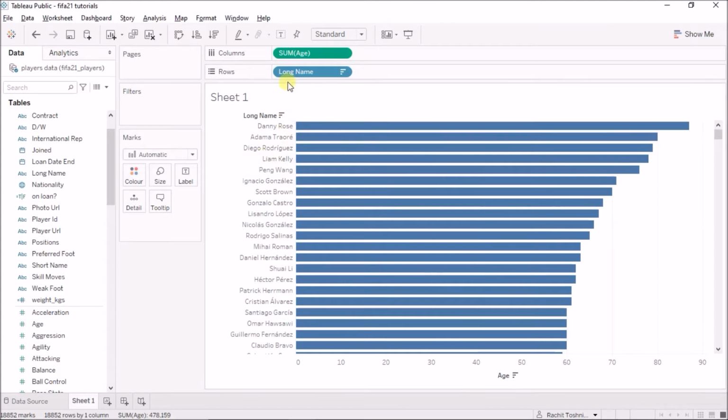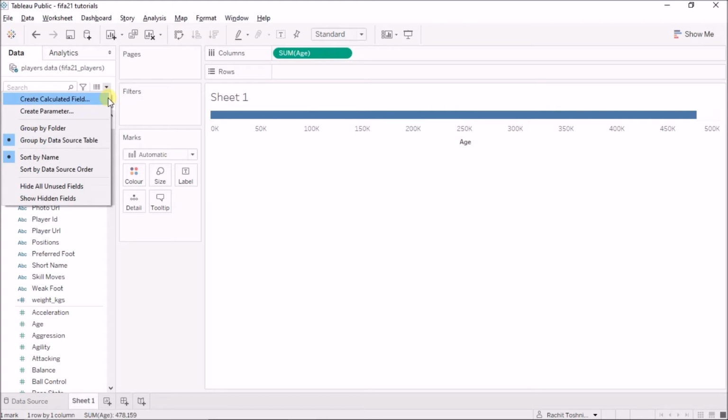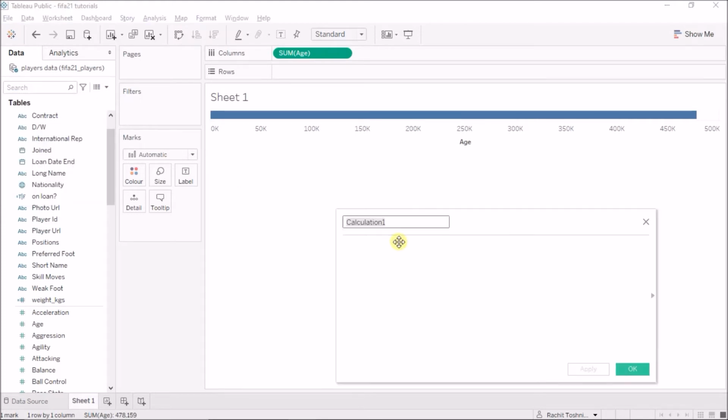Okay, so how do we solve this? First of all, we know that the player ID is unique and we can combine that with the name of that particular player. For example, I'll create a calculated field and I'll name it player name. Now what I'll do is I'll use the short name for now, and I'll give a space and I'll add it with the player ID column. Okay, so this is the calculated field.